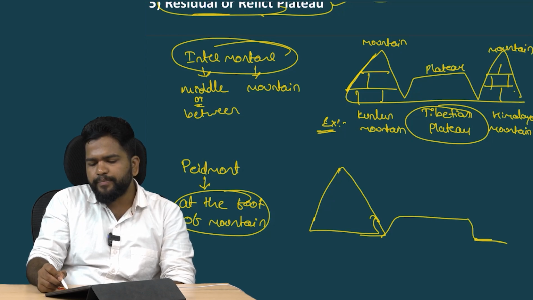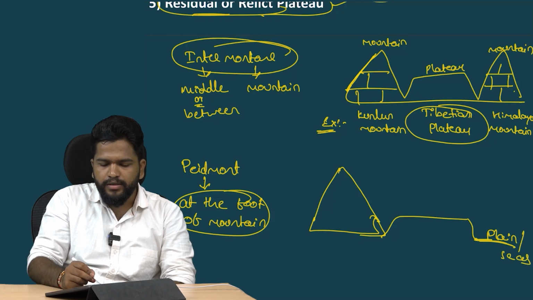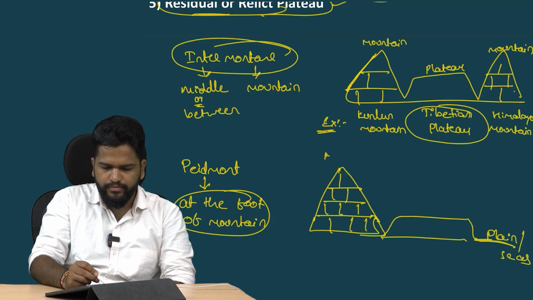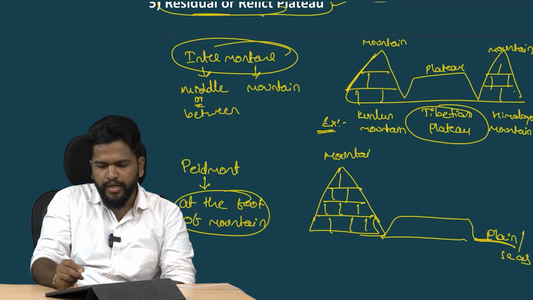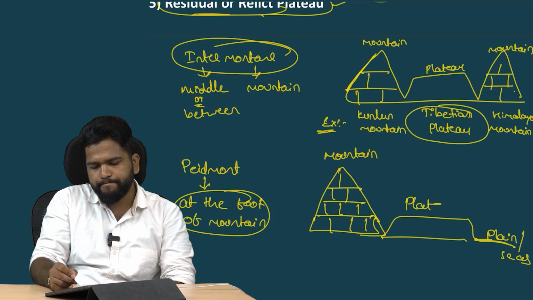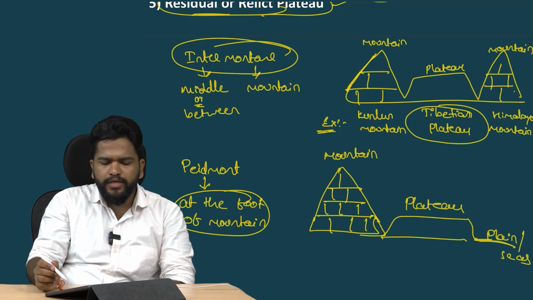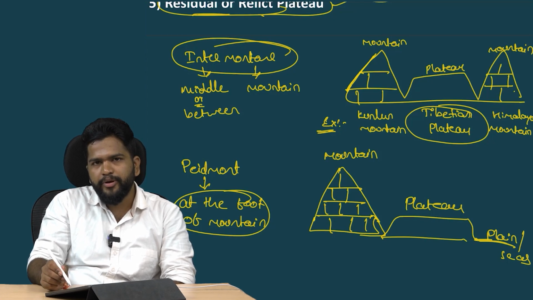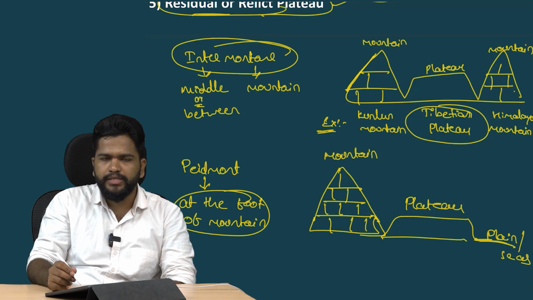The next side may be plains or seas. Mountain, plateau, plain. So it is an example for Piedmont plateau. Here what happens is, one side is a mountain, the other side may be a plain or sea, and in the middle it is a plateau.